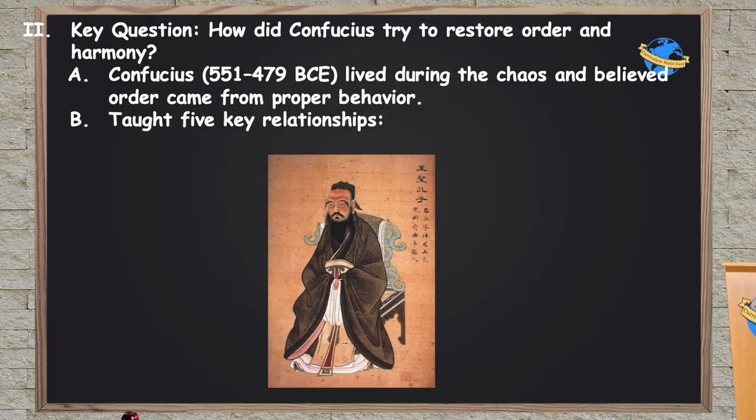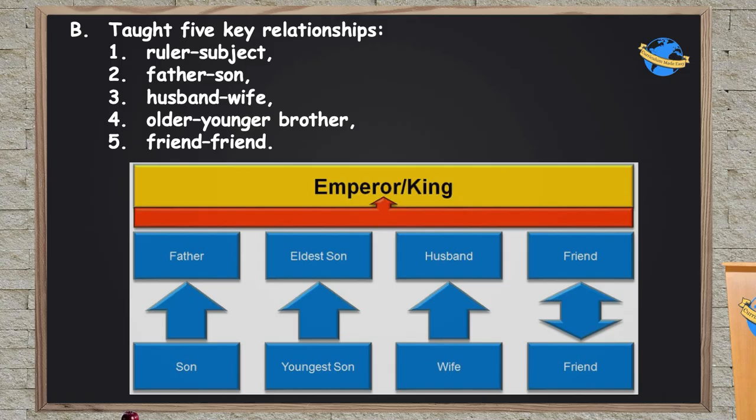Confucius was a teacher that lived between 551 and 479 BCE, living during this chaotic period of the Warring States, and he believed that order came from proper behavior. As part of his teachings, he taught there were 5 key relationships that had to be respected. It's these relationships that brought stability. So the first relationship was the subject to the ruler, which mirrored the relationship of the son to the father, the wife to the husband, the younger brother to the older brother, and the friend to the friend.